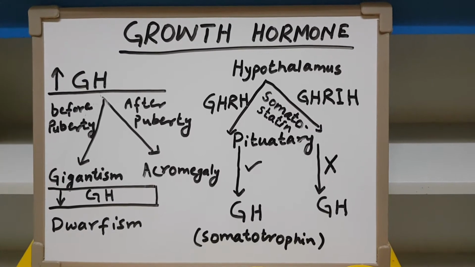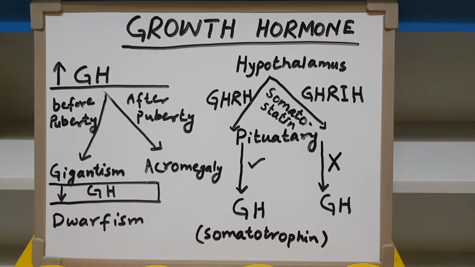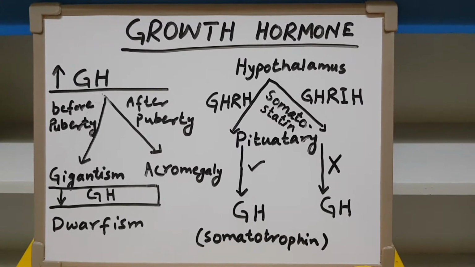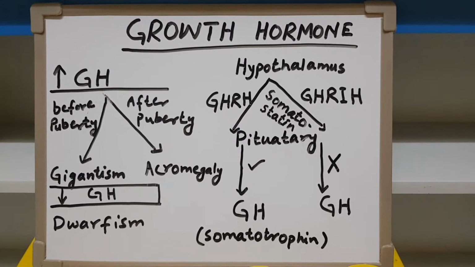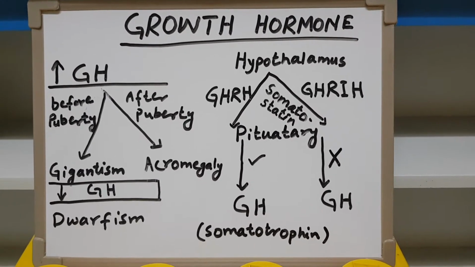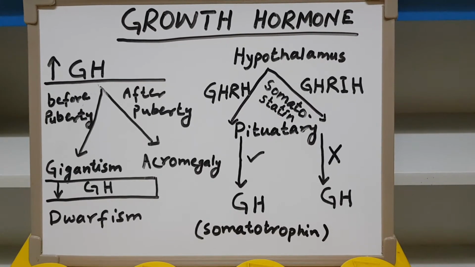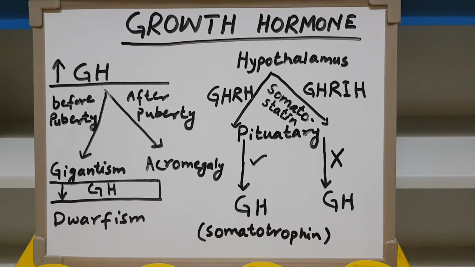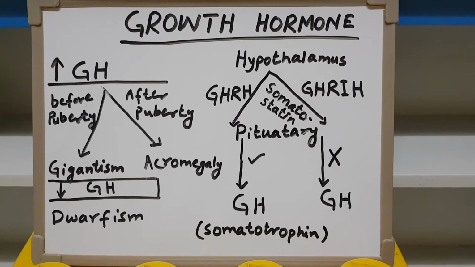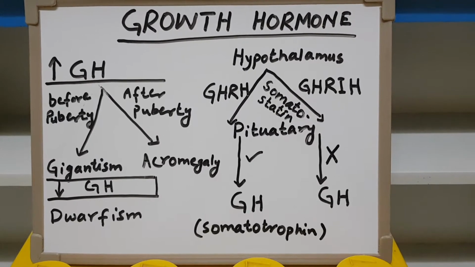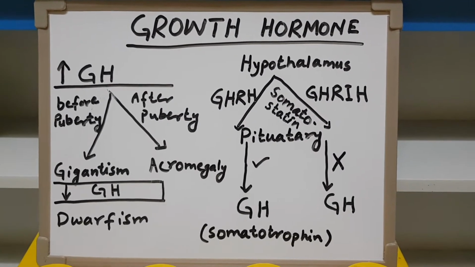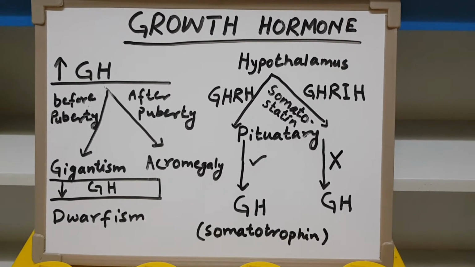Growth hormone is one of the hormones secreted by the anterior lobe of the pituitary. If we recall, the anterior lobe of the pituitary is also known as the master gland because it secretes the main bulk of pituitary hormones. There are 4 hormones secreted from the anterior pituitary gland. Number 1 is growth hormone. Second is thyroid stimulating hormone. Third is ACTH, adrenocorticotropic hormone. And fourth is gonadotrophins. Let's see what growth hormone does.